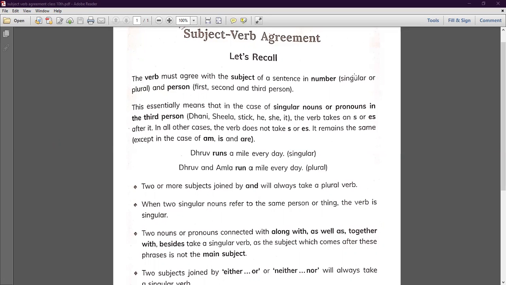That is, either it's singular or plural. The thing is to be kept concerned of. And the second one is person, that is, whether the thing is in first person or second person or third person. Now, this essentially means that in the case of singular nouns or pronouns, the third person, the verb takes S or ES. And these are the things: where it takes S, where it takes ES, or where it remains the same. So for doing this, there are a few rules to be kept in mind.